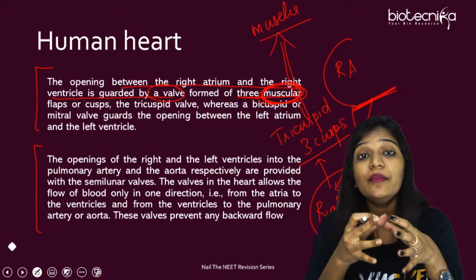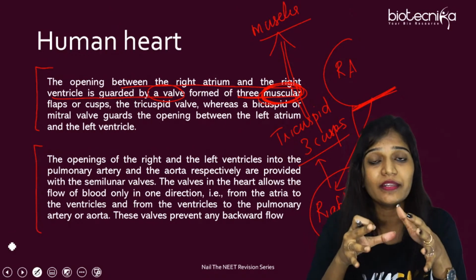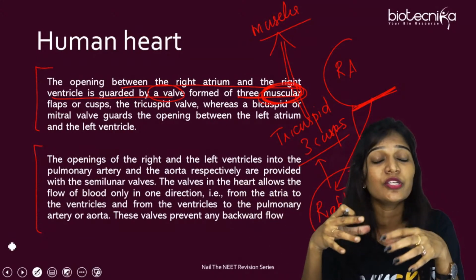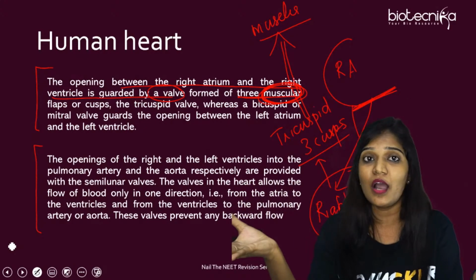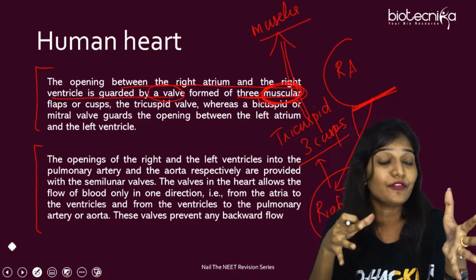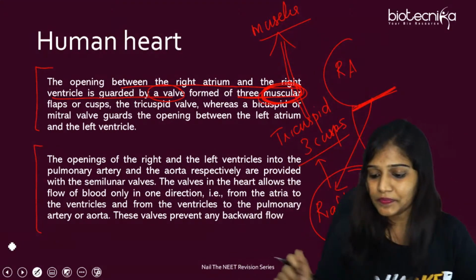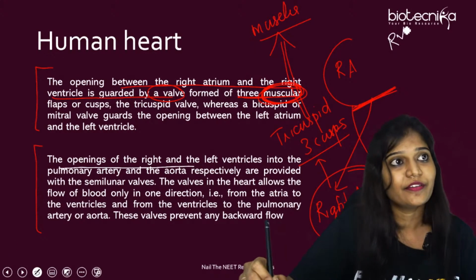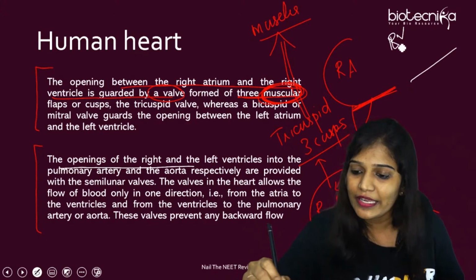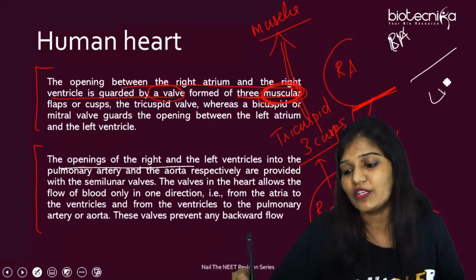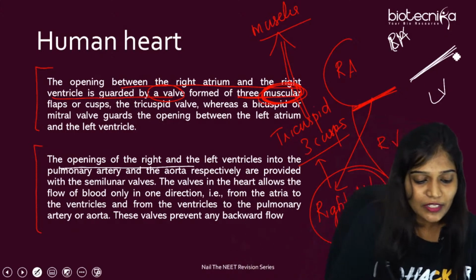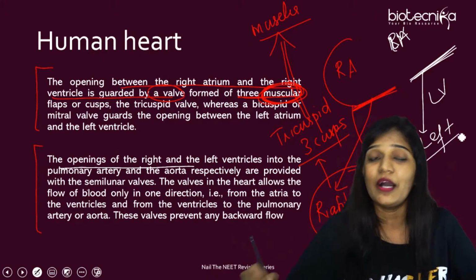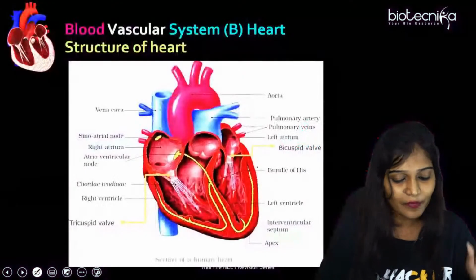The aorta's role is to carry oxygenated blood from the left ventricle, and it will circulate to the entire body. It is the major artery which actually transfers all the blood to the entire body. So that's why the left ventricle is very thick. Understood? Yes. Okay. So the next line, you have to remember the opening of the ventricle. This is the left atrium and left ventricle. And this is actually made up of, see over here, what? The left AV valve. I told you it is made up of bicuspid. So these lines in your NCERT are really important.